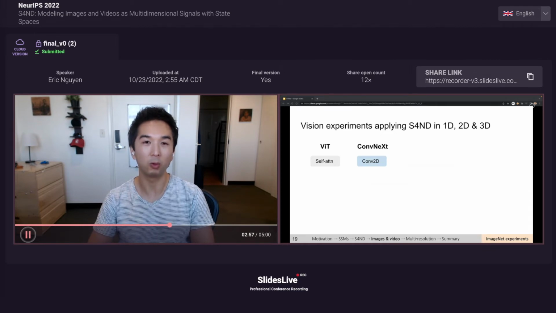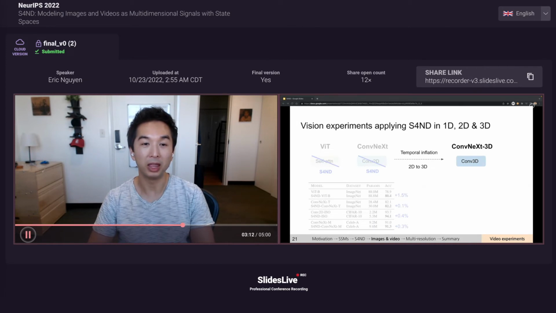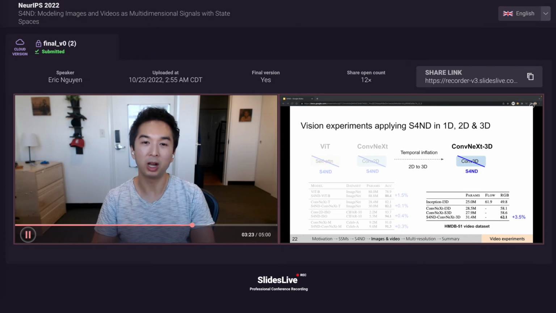For 1D, we start with the vision transformer. For 2D, we use the CNN ConvNeXt. When we swap their core operations for S4ND layers and train on ImageNet from scratch, we boost or match performance in all settings. In 3D, we take our pre-trained ConvNeXt model and inflate it temporally from 2D to 3D to create a video model baseline. We then swap the 3D conv layers with S4ND and see a 3.5% boost on the HMDB video dataset.